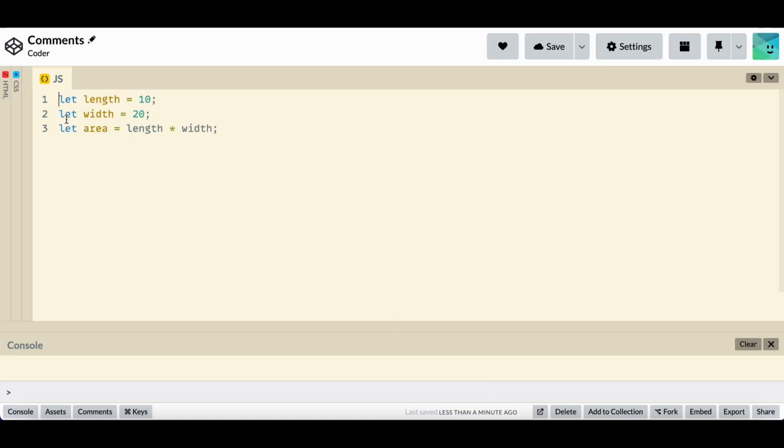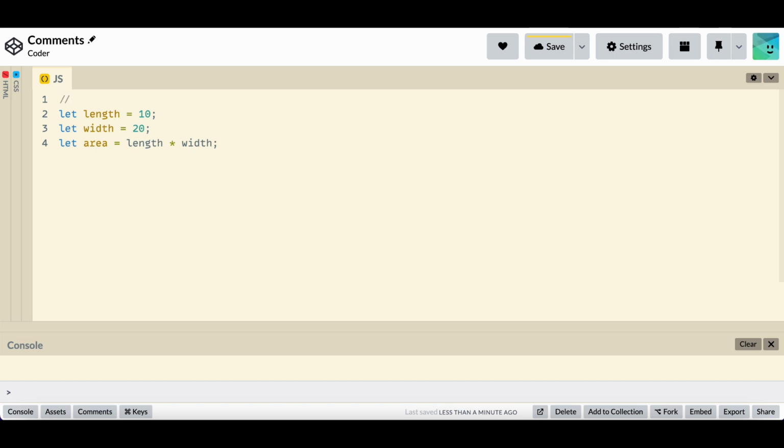Comments are lines of code that JavaScript will intentionally ignore. Programmers use them to leave notes for themselves and others, explaining what the code does. They can be especially useful when you're working on a team. Comments can explain the purpose of the code, describe how it works, or even specify who wrote it and when.